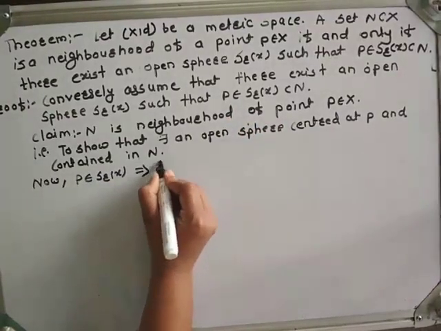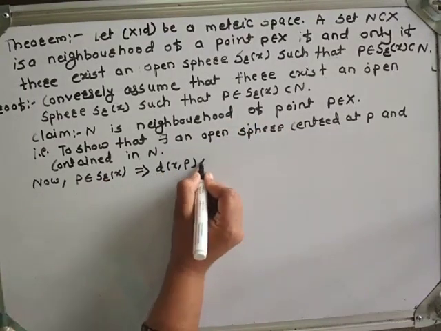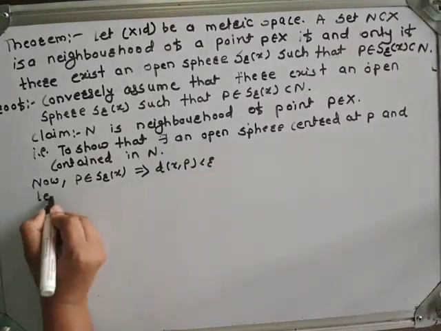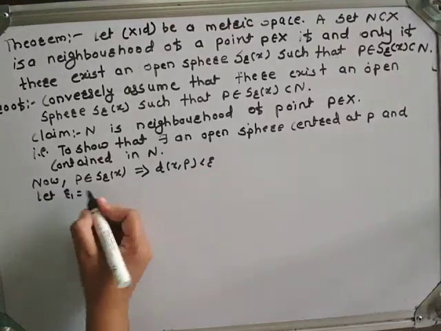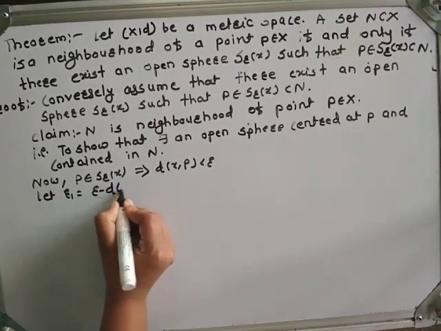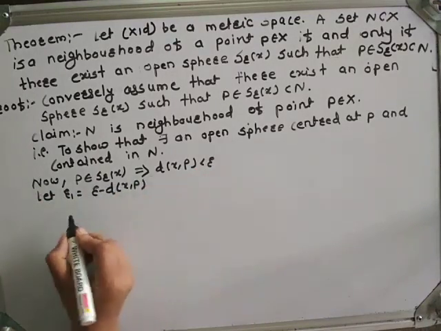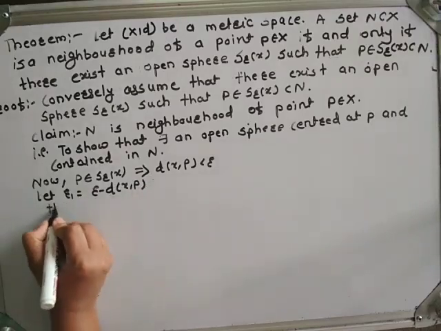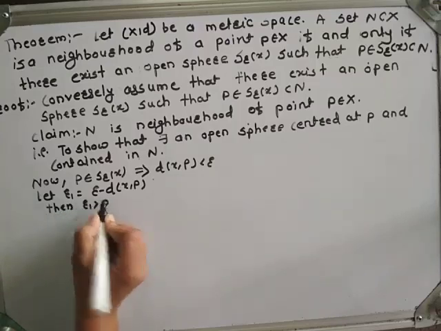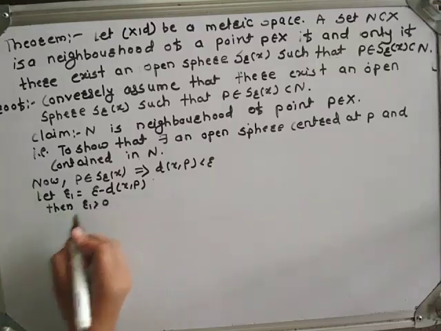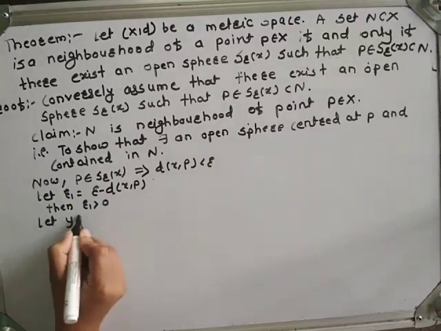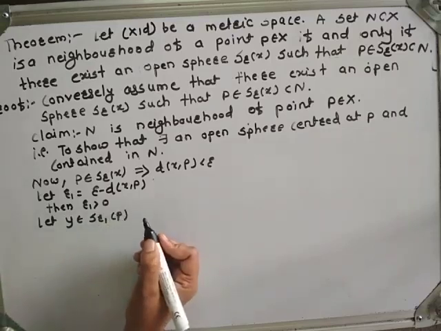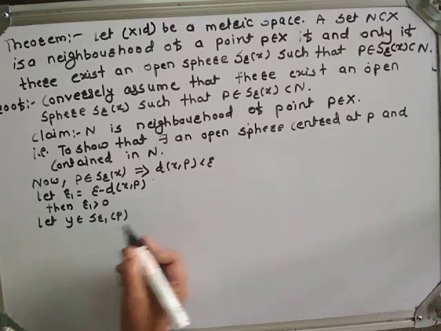That implies the distance between x and P is strictly less than r. Let r1 equal r minus d(x, P). Then obviously r1 is greater than 0. Let y belong to S_r1(P).